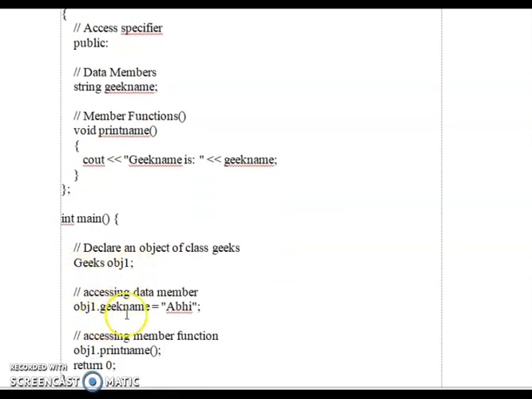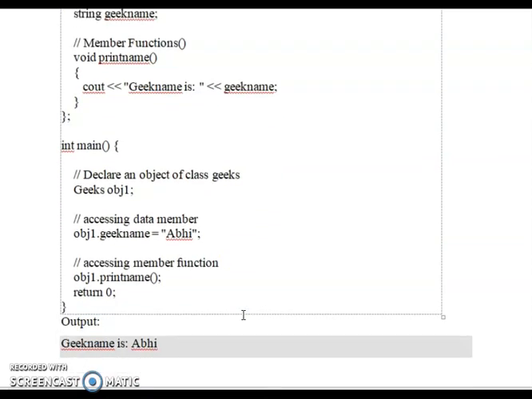With object 1 we set geekname equal to abhi. By accessing object1.print, this name will be printed. With the help of the assignment operator, we can directly assign the value. We can give whatever value, and it will be printed in the output.